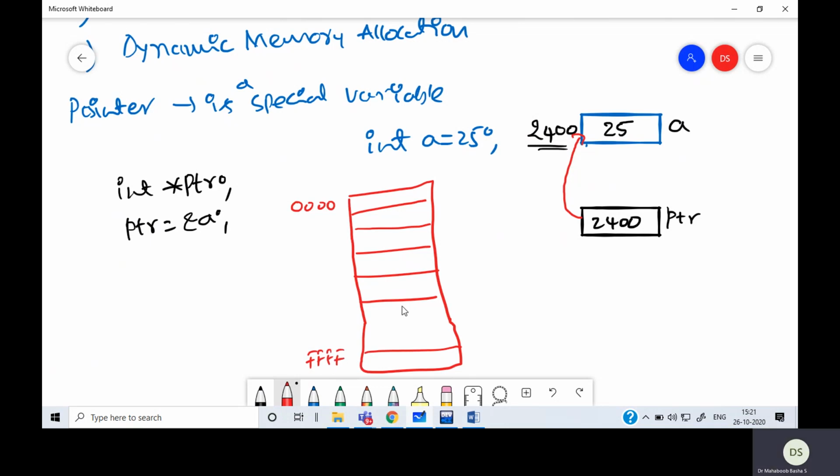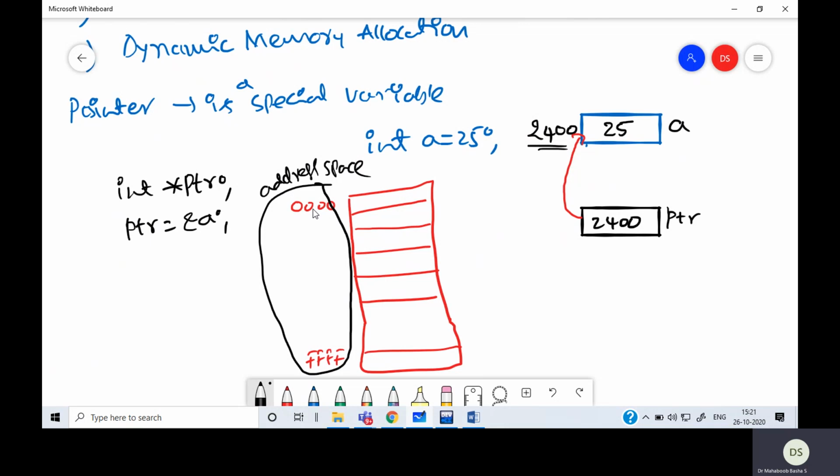Depending upon the number of bits, the size of the address will be decided, and the number of locations will be decided. These are called address spaces. A collection of addresses is called an address space. Now these addresses are stored in a pointer.